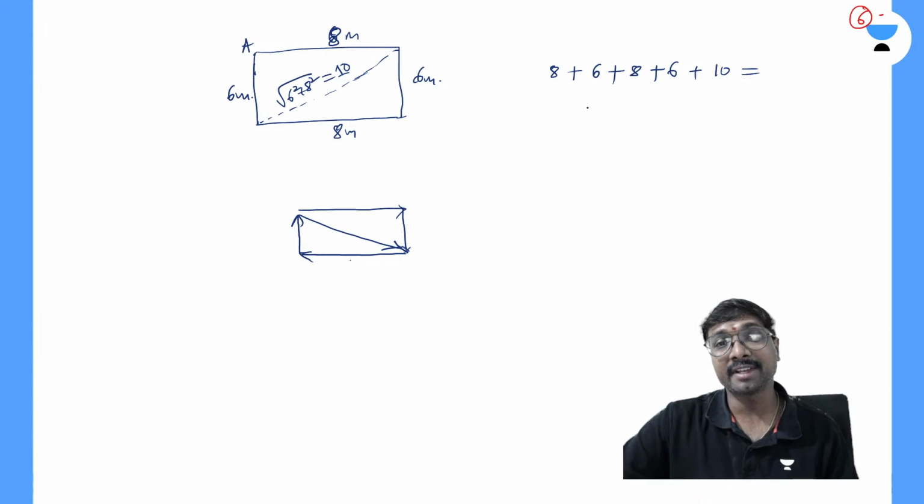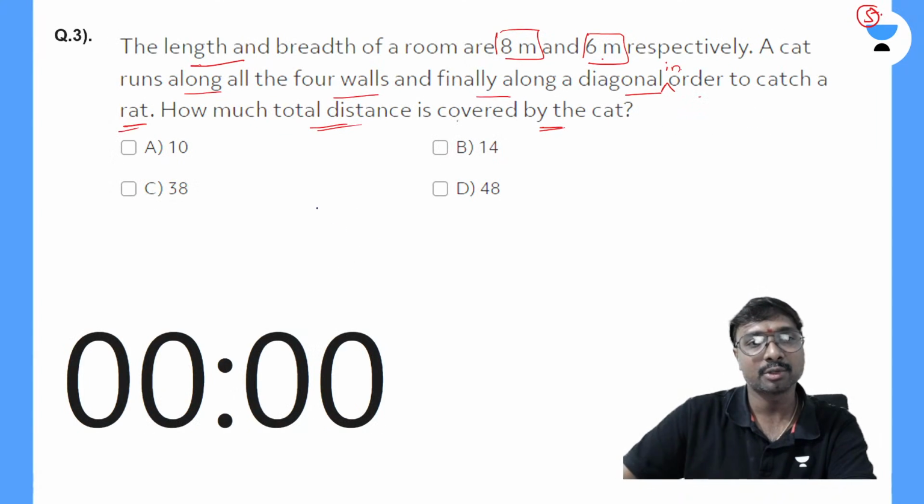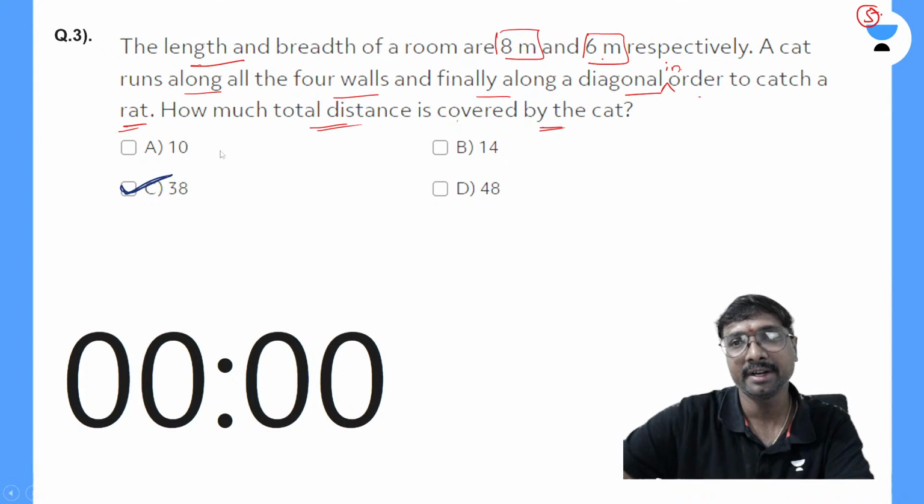8 plus 8 is 16. 6 plus 6 is 12. Plus this is 10. 10 plus 10 plus 10 is 30. 30 plus 6 plus 8 is 38. That is your 38 meters finally. So which one is the correct answer? Option C will be the correct answer.